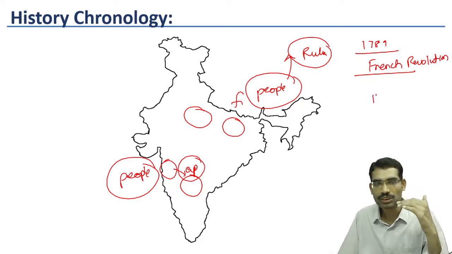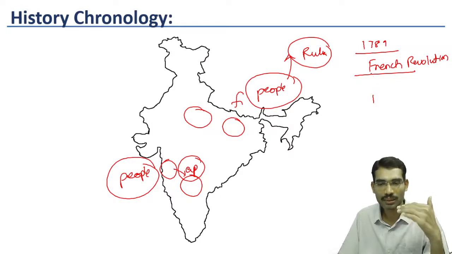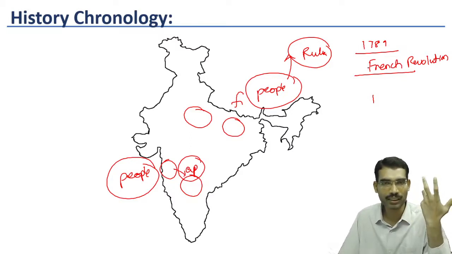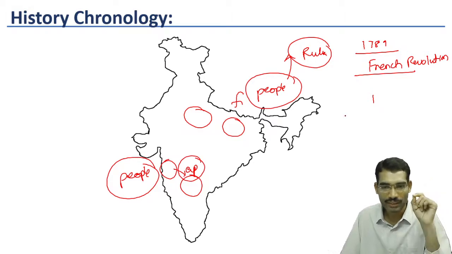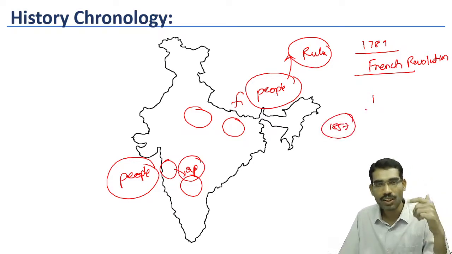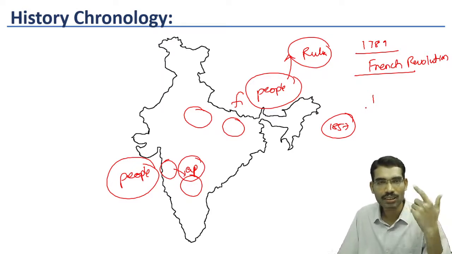In the French Revolution, common people overthrew the king. That became a very great revolution in world history. The ideals of the French Revolution spread to different parts of the world. Likewise, in 1857, people themselves started questioning the rulers and started fighting against them.